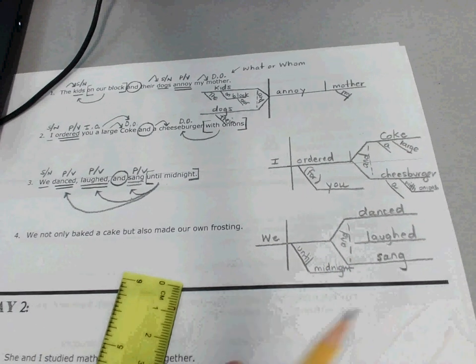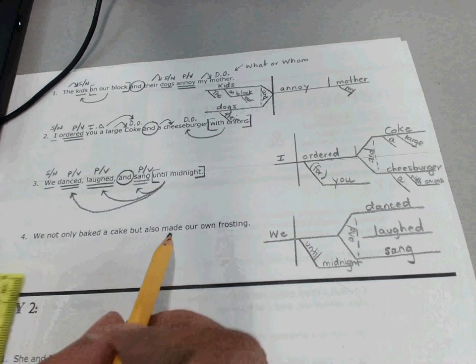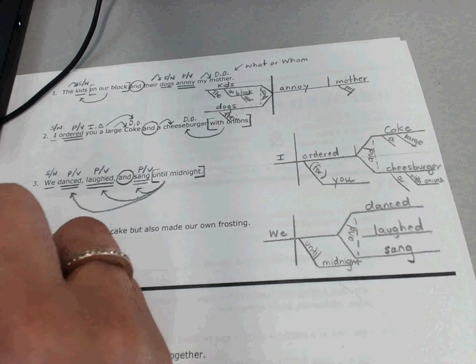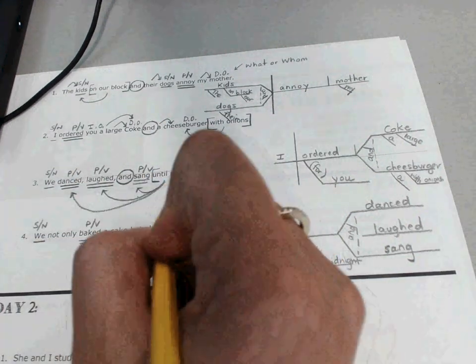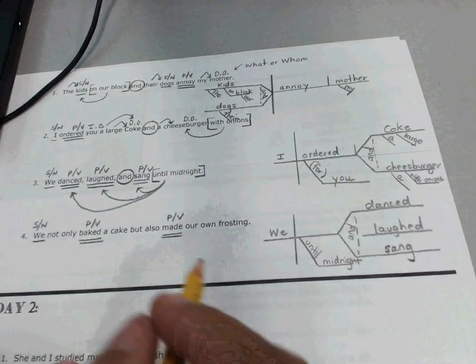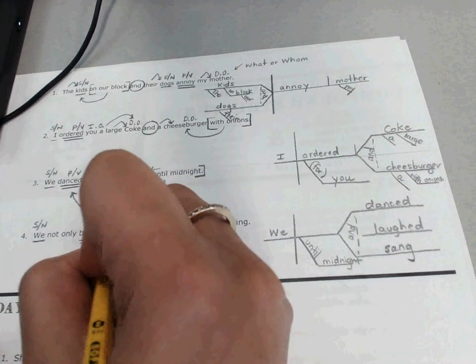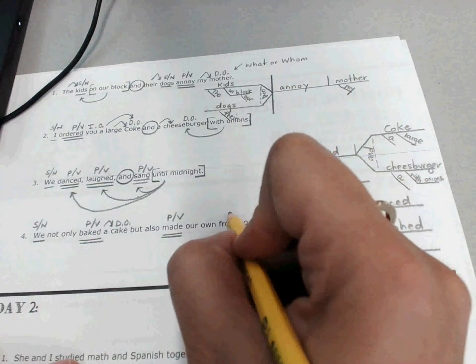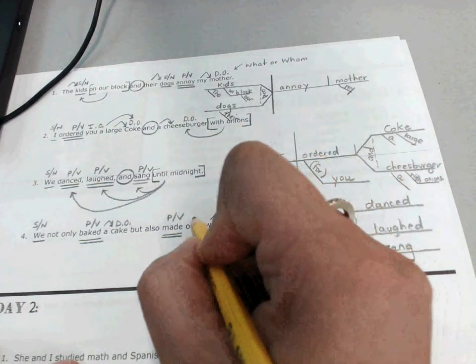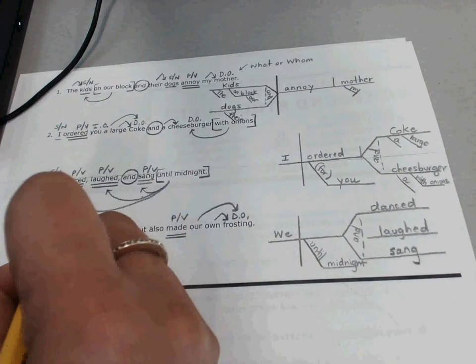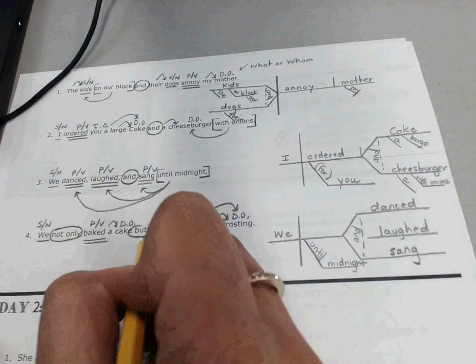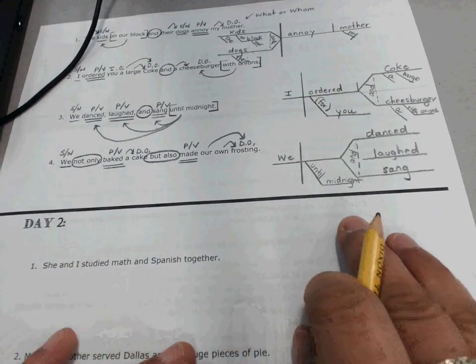Alright guys, your last one. We not only baked a cake, but we also made our own frosting. So we is our subject noun. What did we do? Well, we baked and we made. What did we bake? A cake. What did we make? Frosting. Oh, it was our own frosting. Now here we have correlative conjunctions linking these: not only, but also. So I'm going to come down here to this space to do the diagram just because I've run out of room.